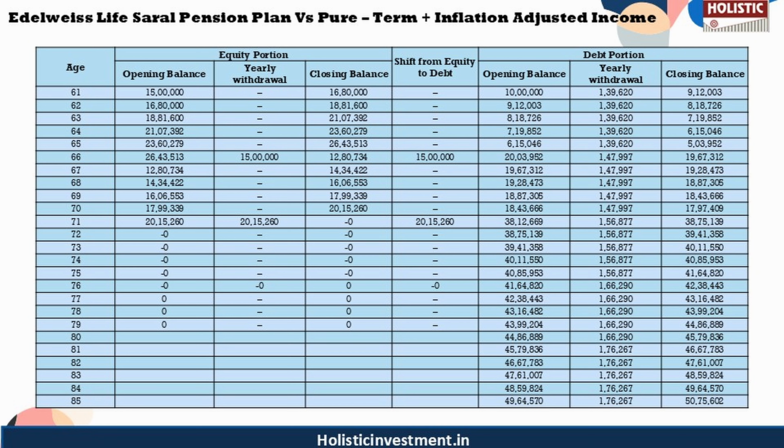The 60:40 allocation and the phased shift to debt are for illustrative purposes, which can be tailored based on your individual risk appetite, goals, and evolving financial needs. So this comparison clearly demonstrates that efficient utilization of the retirement corpus can help ensure a comfortable retirement while also enabling the creation of a meaningful legacy for the next generation.